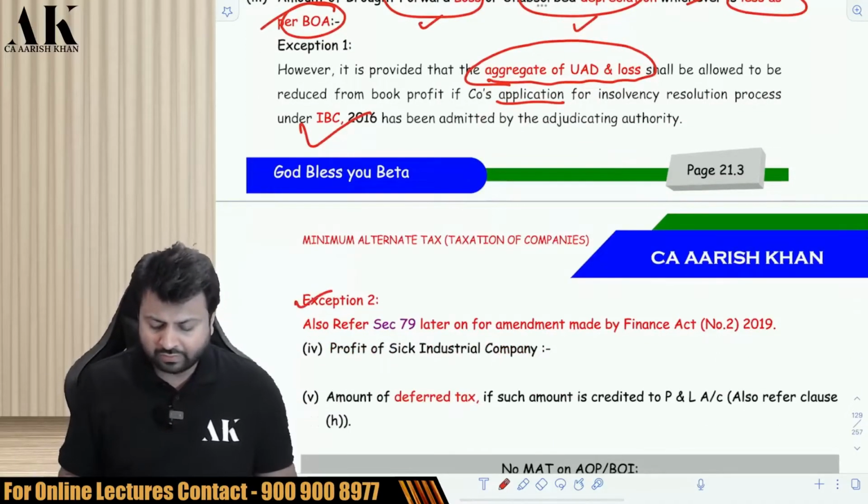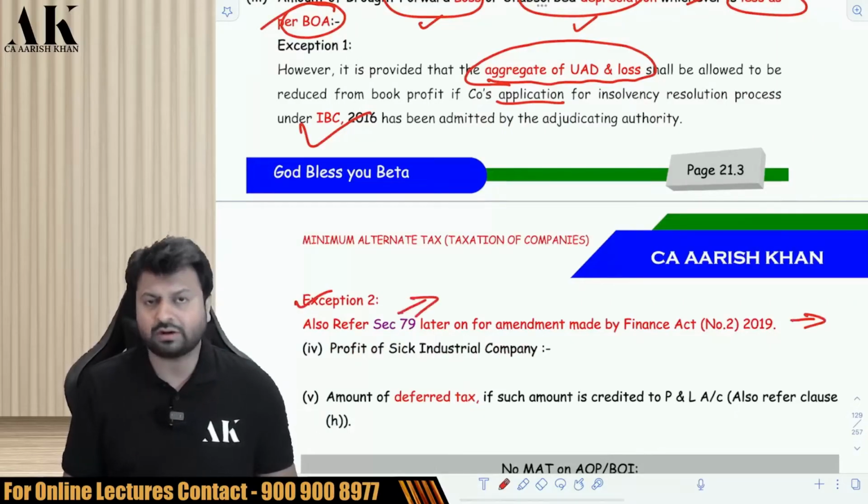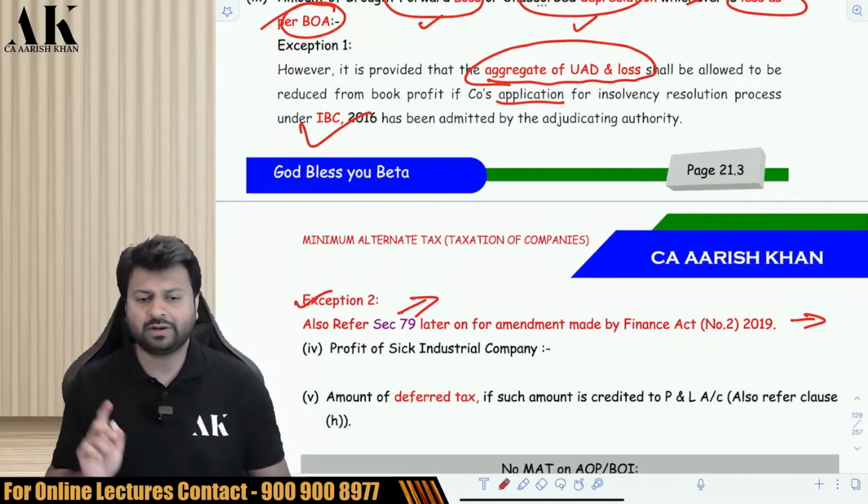There is one more company for which both the benefits are available, which we'll see later on in the chapter of set off and carry forward in section 79. So whenever that particular topic comes, I'll be addressing that.